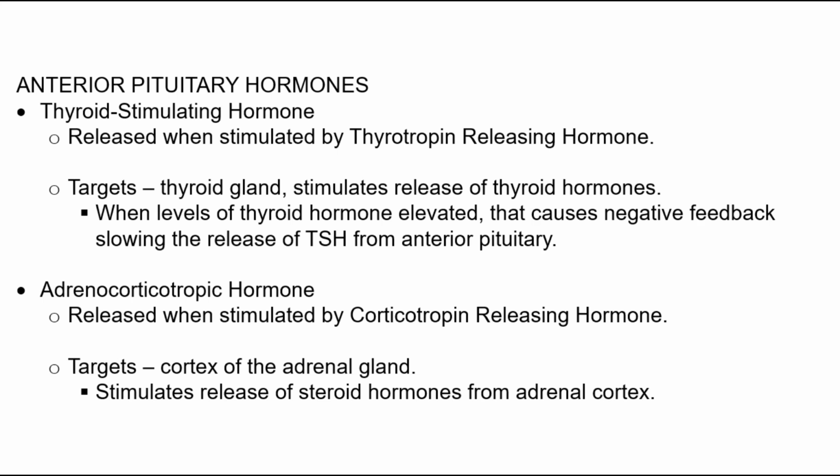Adrenocorticotropic hormone is secreted when the pituitary is stimulated by corticotropin-releasing hormone from the hypothalamus. Adrenocorticotropic hormone specifically targets the cortex of the adrenal gland and stimulates the release of steroid hormones from that gland.